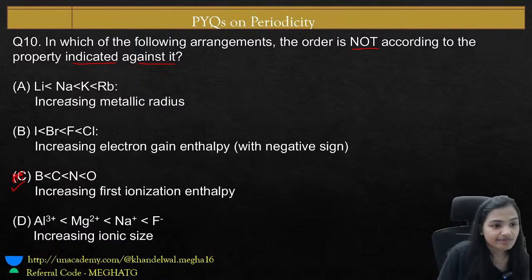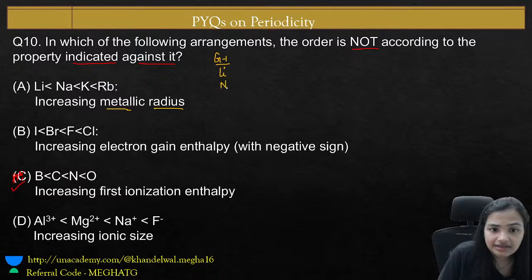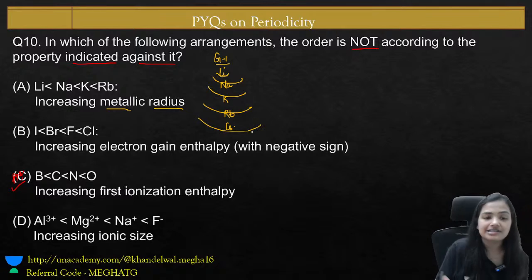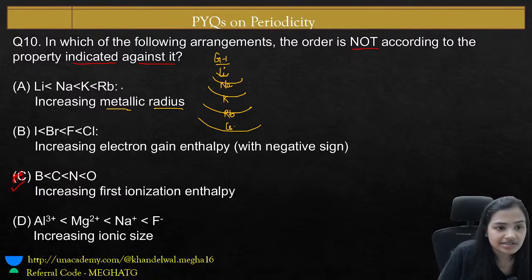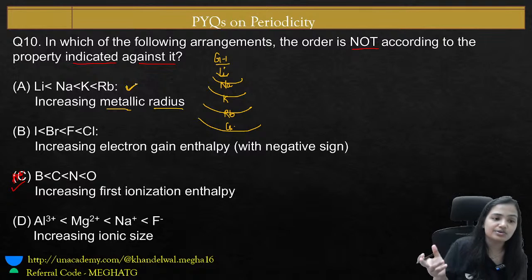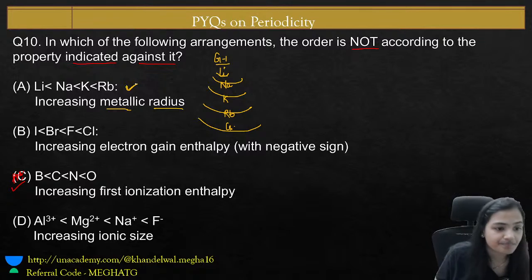Let's have a discussion. Increasing metallic radii: Li, Na, K, Rb, Cs. Here these are all the elements belonging to group number 1. So what happens here? There will be an increasing number of shells. As the number of shells increases, the size increases. It's very obvious. Yes, this is the correct order. Rb is going to be greater than potassium, than sodium and lithium.